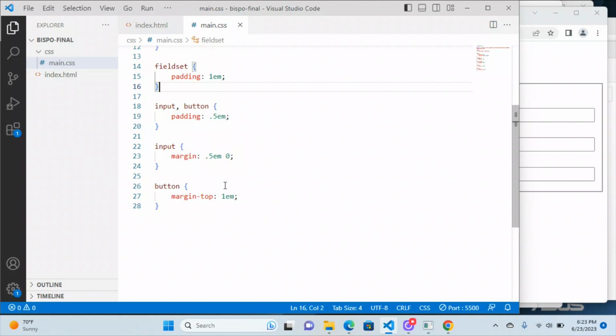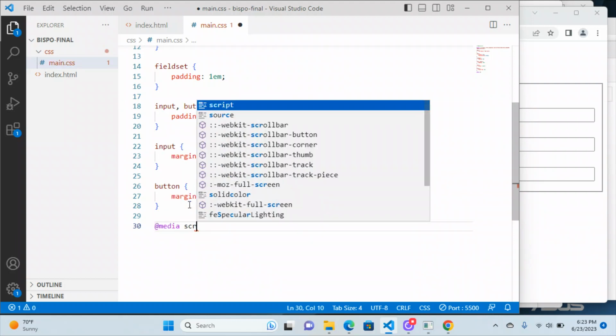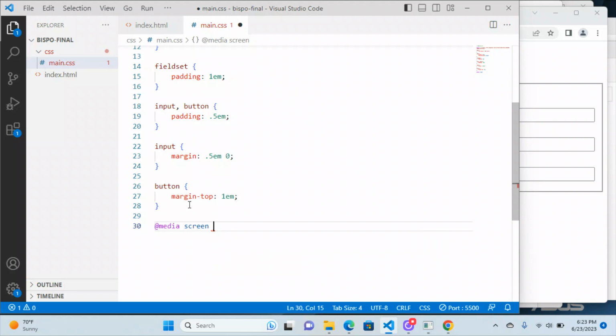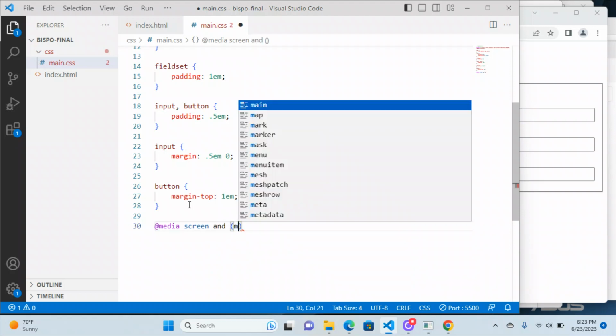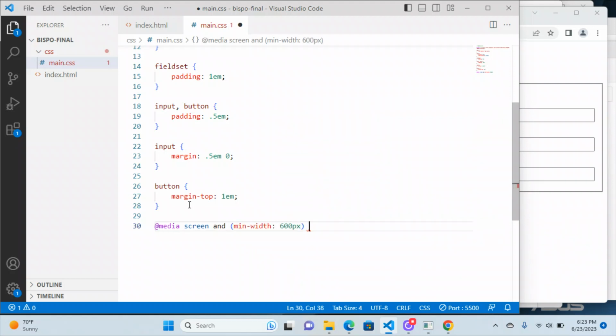The next part is the responsive design. Set a media query breakpoint at 600 pixels. So here's what that looks like. At media, screen, and then you put a condition here in parentheses. So for 600 pixels, you would want to do a min-width: 600px, like so, and then whatever rules we put in here will only take effect at 600 pixels or wider.